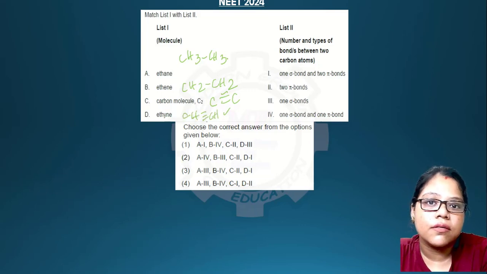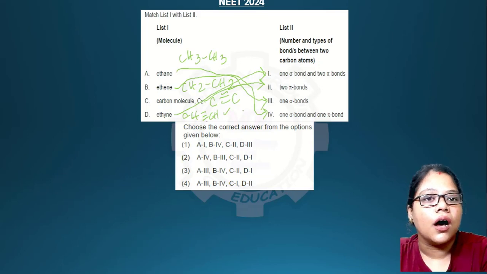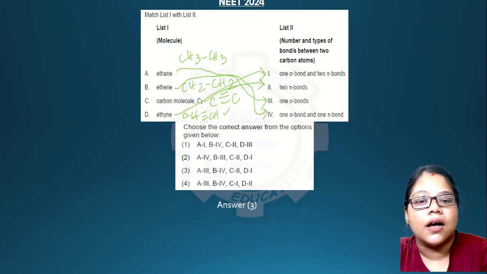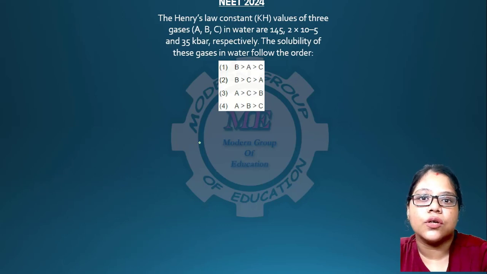So according to this, ethane will have only 1 sigma bond, and it will go to 3. Ethene will have one sigma bond and 1 pi bond, it will be 4. C2 will have 2 pi bonds, and ethyne will have 1 sigma bond and 2 pi bonds. If you match this, the answer will be answer 3. Okay, going to the next question.